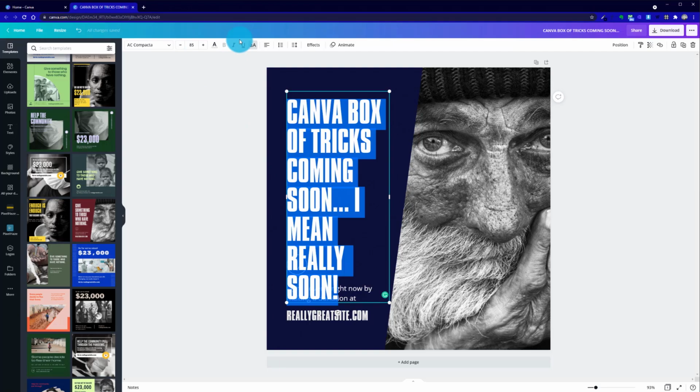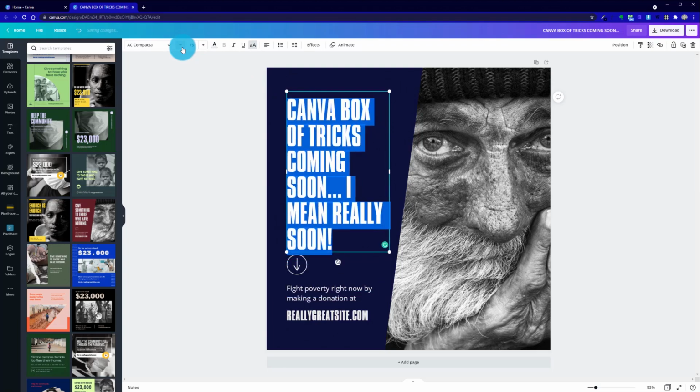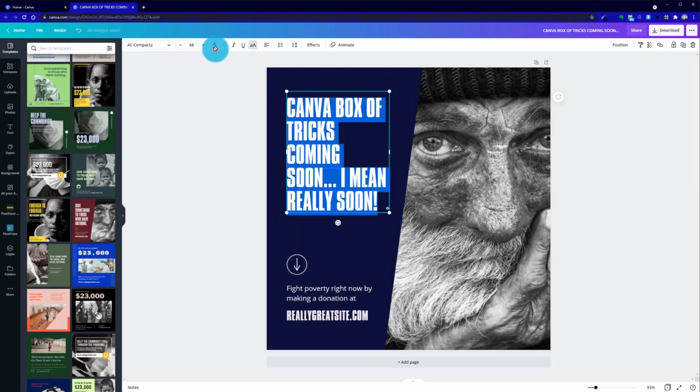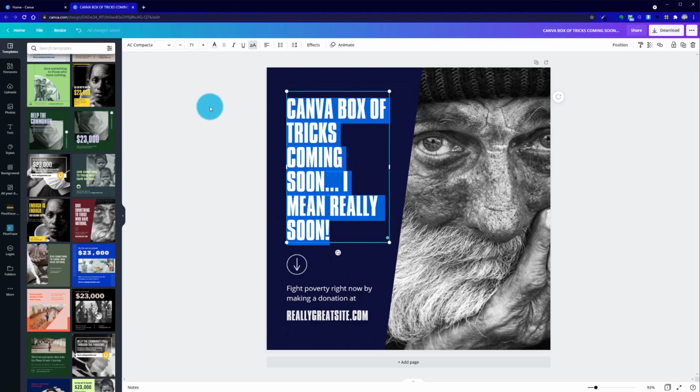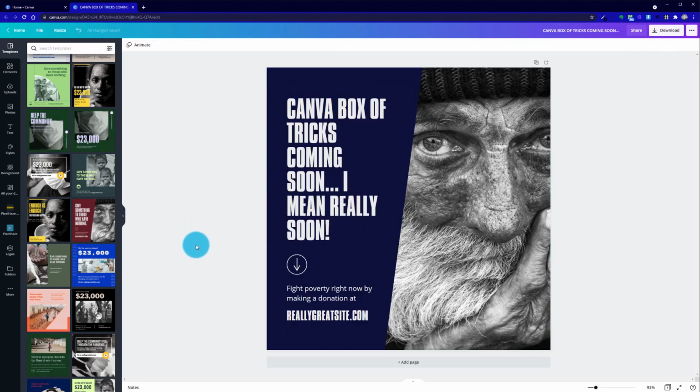That's holding Control, pressing A to select all. That's a universal keyboard shortcut. And I can reduce the font size as a starting point. And when we're using templates, we're often doing this to get nice consistent spacing. So what we're looking for is consistency wherever we can get it. So this being a little bit wider here than below, by just moving it up a little bit, sometimes we can do it by eye.